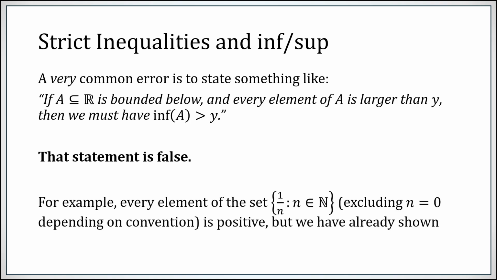Consider the set 1 over n, where n ranges through the natural numbers: 1, 1/2, 1/3, 1/4, and so forth. Every element of that set is positive. 1, 1/2, 1/3, 1/4, all positive, all bigger than 0. But we have already shown that the infimum is equal to 0. So even though every element was bigger than 0, the infimum was actually equal to it.